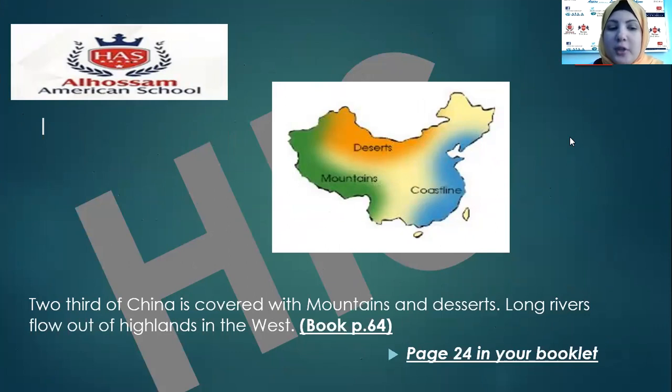Long rivers flow out of highlands in the west. So we have the four directions: north, south, east, and west. From the west we have the long rivers, they are coming from the west, while two-thirds of China is covered with mountains and deserts. So it's full of mountains and deserts.